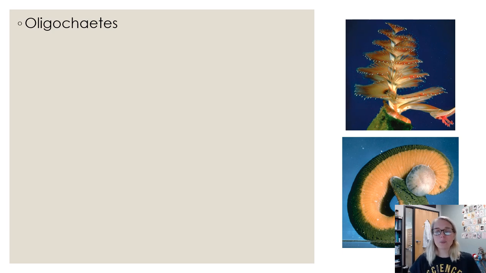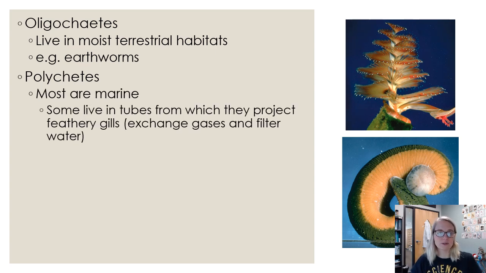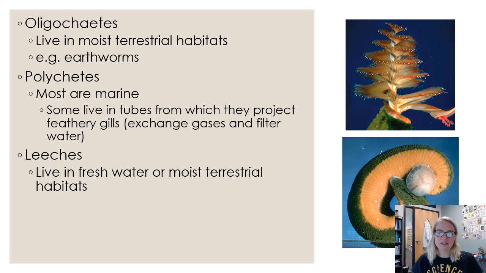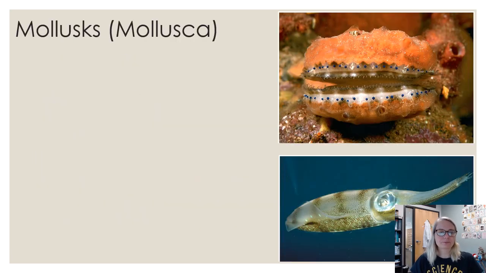Here are some other examples of segmented worms. So we have what are called the oligochaetes, which are your earthworms. We have polychaetes, which we can see here in this top picture. That's a really pretty feather duster worm that's found in marine ecosystems. They have these feathery gills that kind of help their gas exchange and also trap their food. And then leeches. Leeches are also considered segmented. So they're more freshwater and terrestrial habitats. They're usually carnivorous or parasitic, and then they will latch onto you and suck your blood.